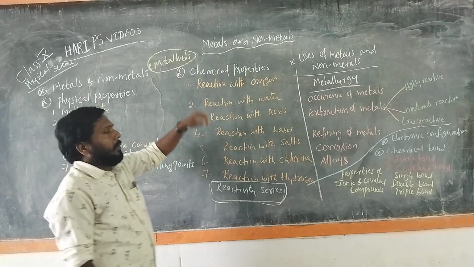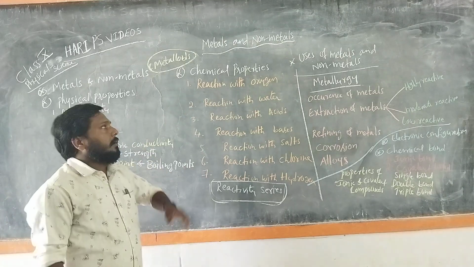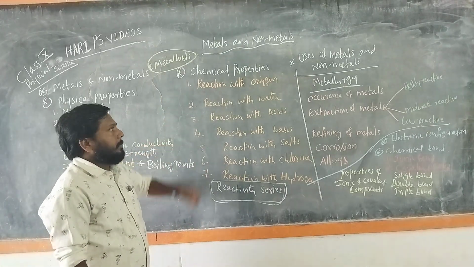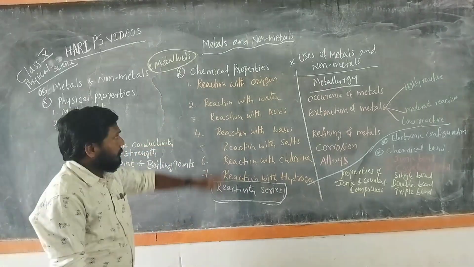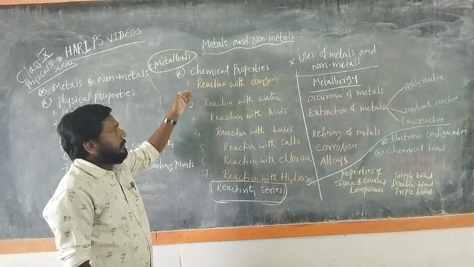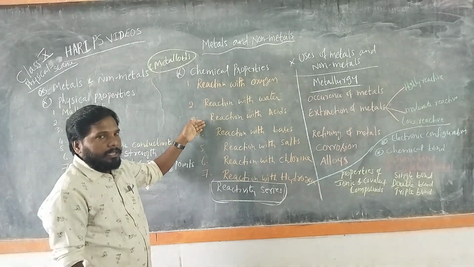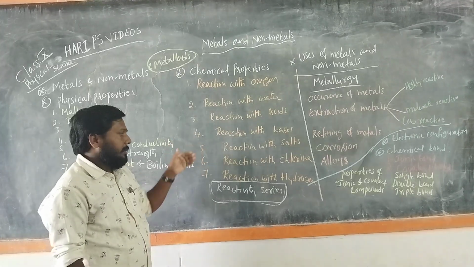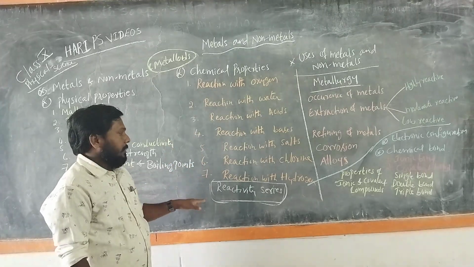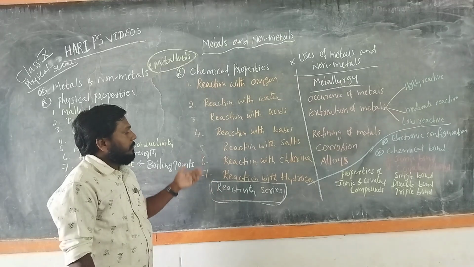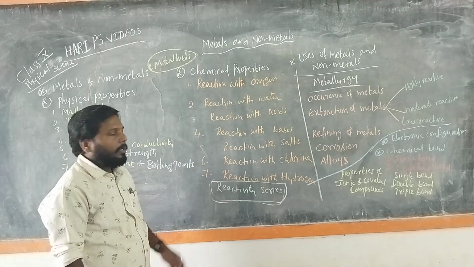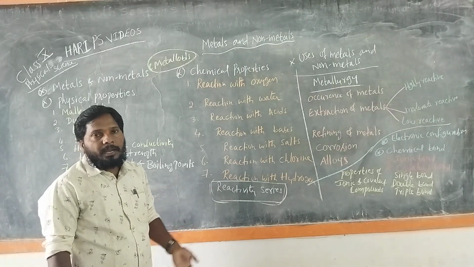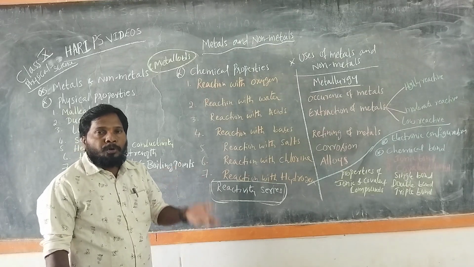Then coming to the chemical properties of metals as well as non-metals, what are the chemical properties that we are going to discuss? Reaction with air or oxygen, reaction with water, reaction with acids, reaction with bases, reaction with salts, reaction with chlorine, and reaction with hydrogen. In connection with these chemical properties, we can classify metals as highly reactive, moderately reactive, and low reactive metals.